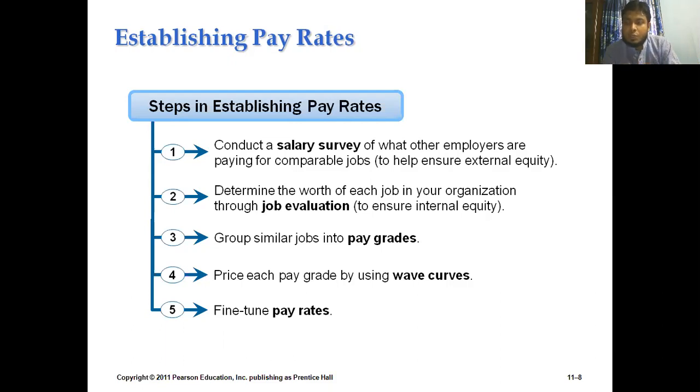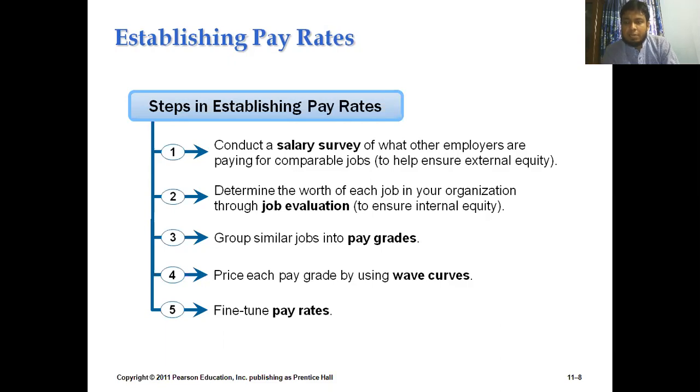After doing the two activities of salary survey and job evaluation, we need to group similar jobs in a particular area so that we can proceed to the next stage of that activity.